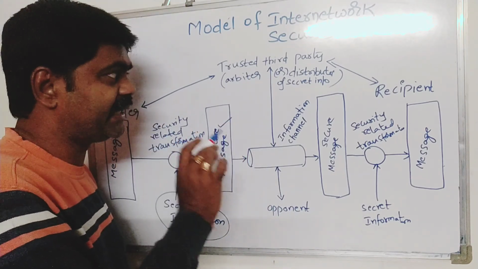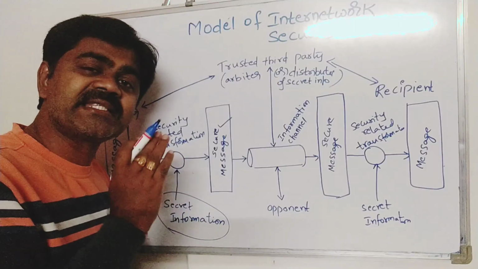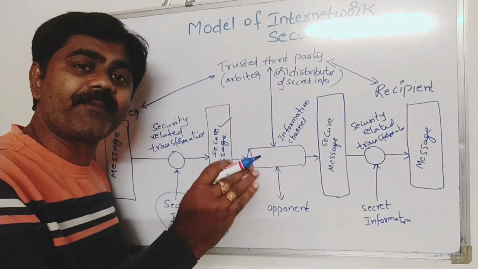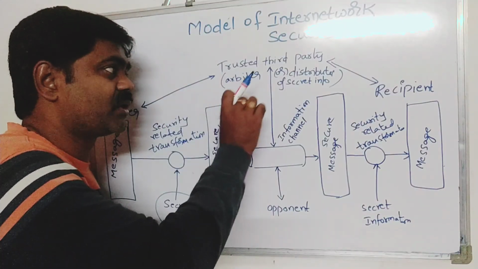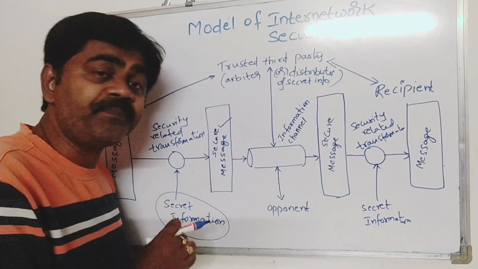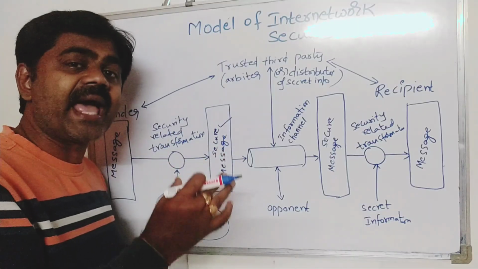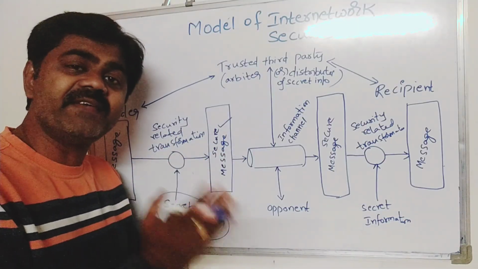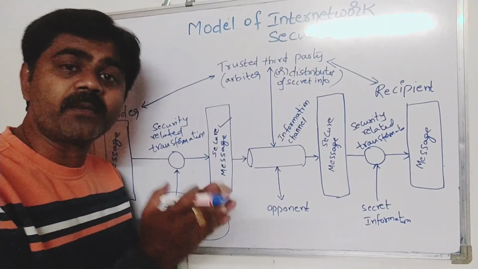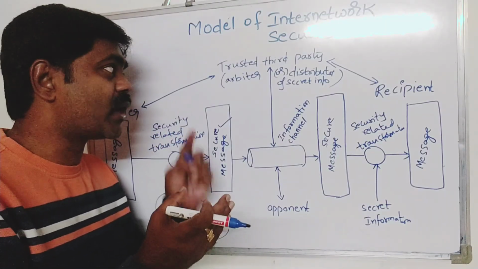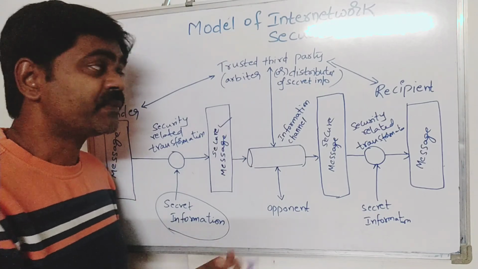In the meanwhile, if you observe, I have a trusted third party. The sender and receiver should rely upon a trusted third party, which we can call an arbiter or a distributor of secret information. This trusted third party will act as a third person, and he will send the information from sender to receiver in a secure manner.